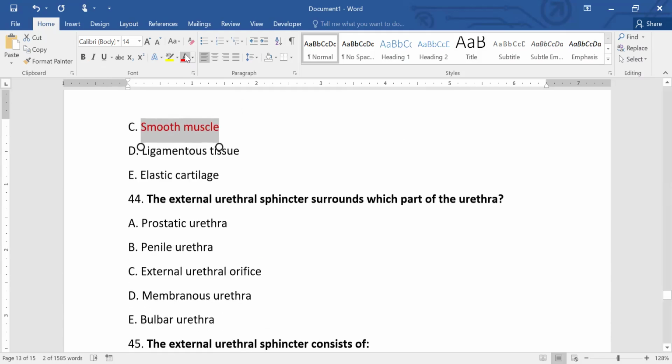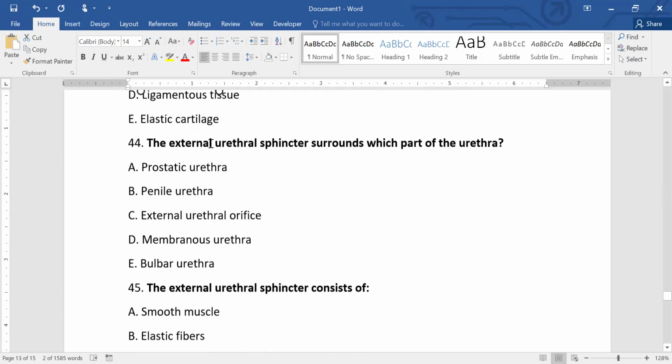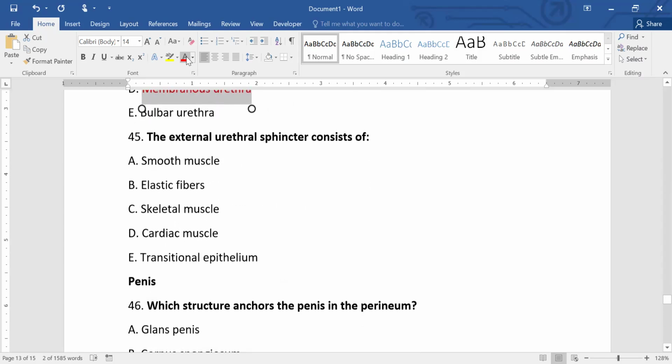The external urethral sphincter surrounds which part of the urethra? The options are the external urethral orifice or the membranous urethra. I think it surrounds the membranous urethra. The external urethral sphincter consists of skeletal muscle.